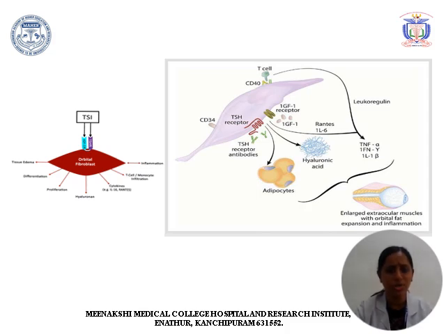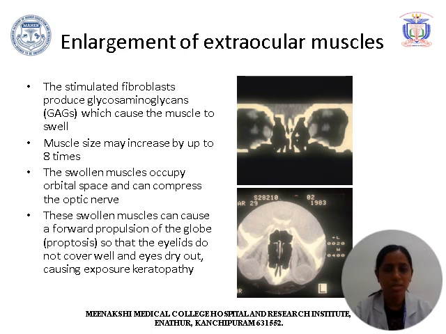This image shows the pathology where the thyroid stimulating immunoglobulin acts on the orbital fibroblast producing differentiation, proliferation, glycosaminoglycan secretion, leading to inflammation of the extraocular muscles with expansion and inflammation. This is a CT image of the orbit, axial and coronal section on the right side, showing enlargement of extraocular muscles. The stimulated fibroblasts cause the muscle to swell.